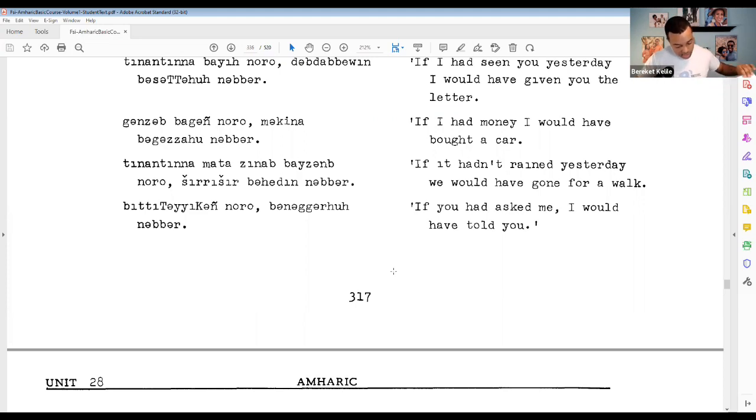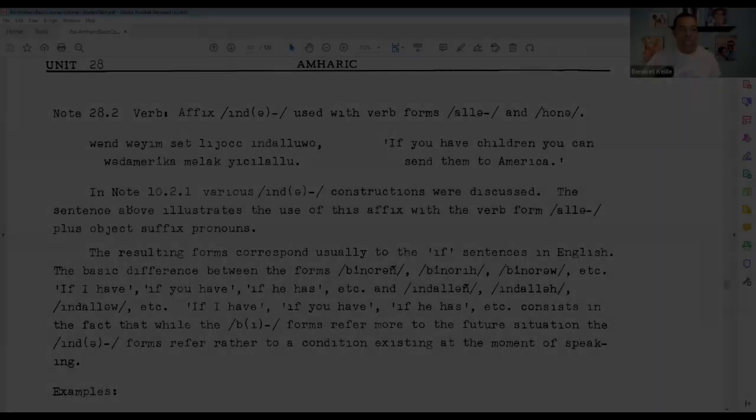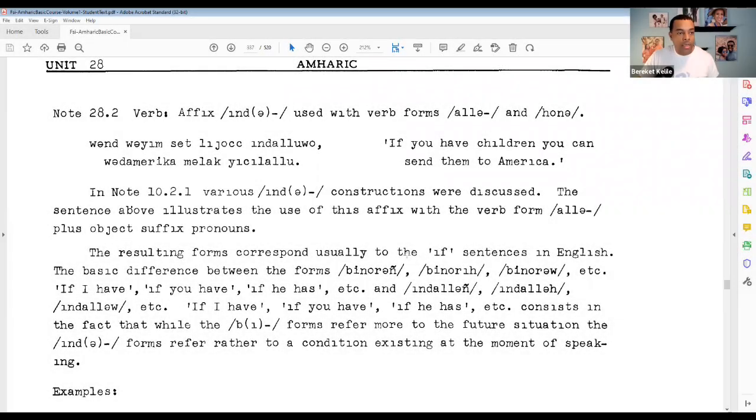And that should cover it for note 28.1. And now we look at note 28.2, and we're going to look at the inda prefix. And again, I'll read the first example sentence here. If you have children, you can send them to America.